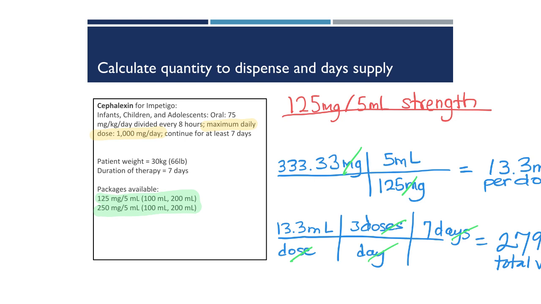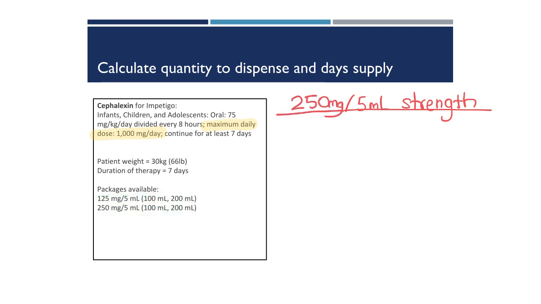And you'll notice in this package size of this strength, the largest package size is 200 milliliters. We could dispense 2 bottles of 200, making it 400 milliliters total, but that would be way more than the patient needs.